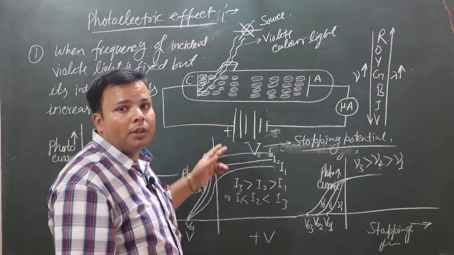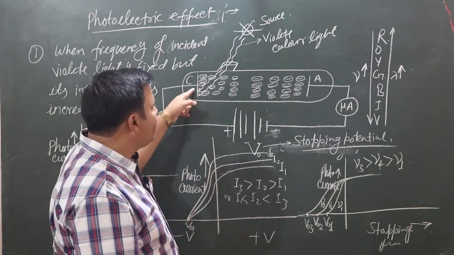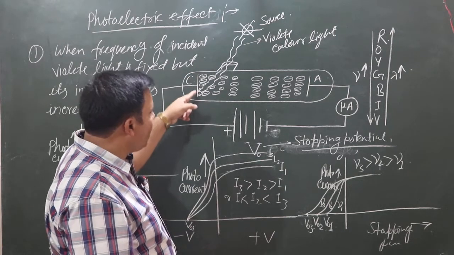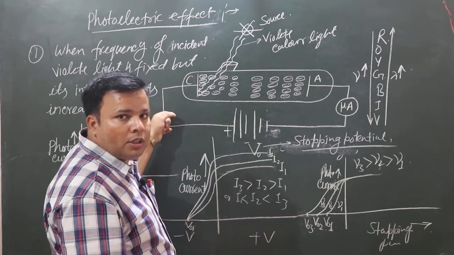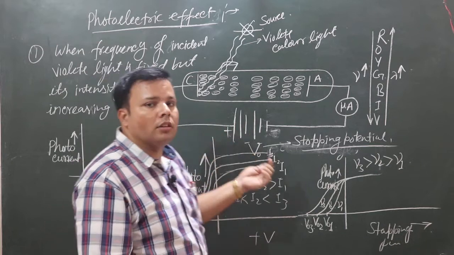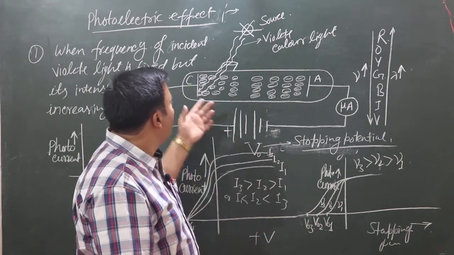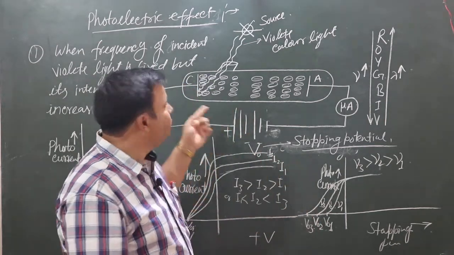So the positive terminal will attract the photoelectrons, which means it will create a resistance for emission of photoelectrons.